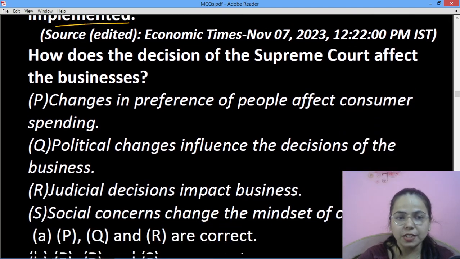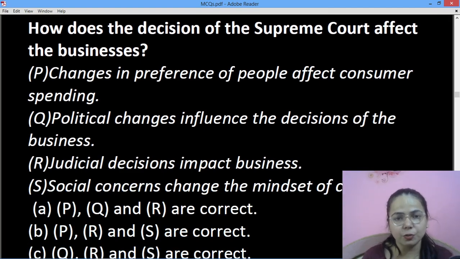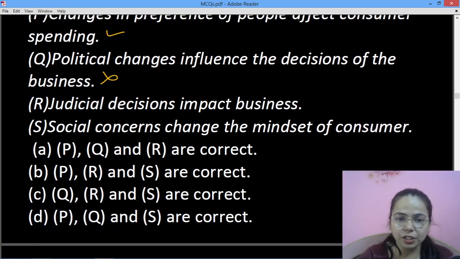Okay, so the question now is कि how does a decision of the Supreme Court affect the business? Changes in preferences of people affect consumer spending. ठीक है. Political changes influence the decision of the business. No, because nothing related to that. This is judiciary पहली चीज़, और दूसरी चीज़ की whether it is BJP, whether it is Congress, business पर उसका असर नहीं पड़ता है. And then judicial decisions impact business. Yes, may be कोई ऐसा product हो जो ban कर दिया जाए. And social concerns change the mindset of the consumers. Yes, this is also correct. So the incorrect will be P, R and S is the correct answer.